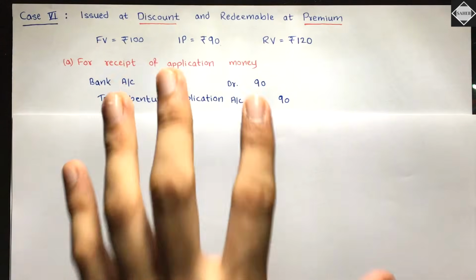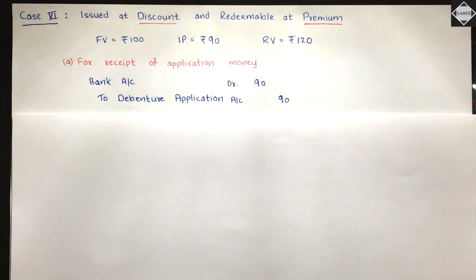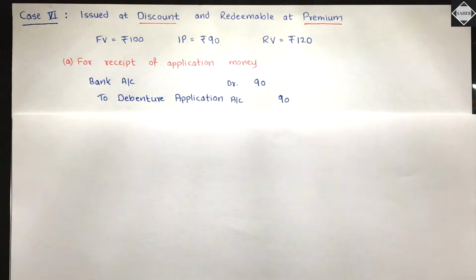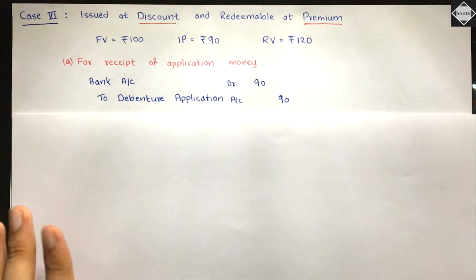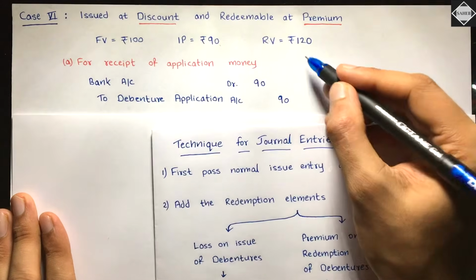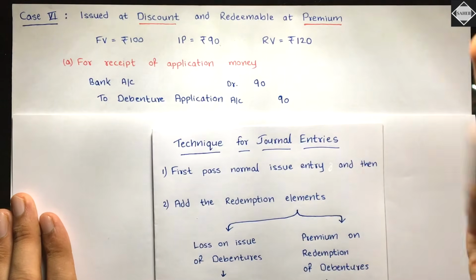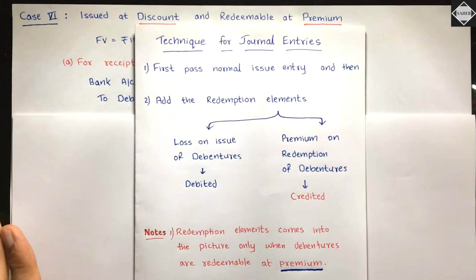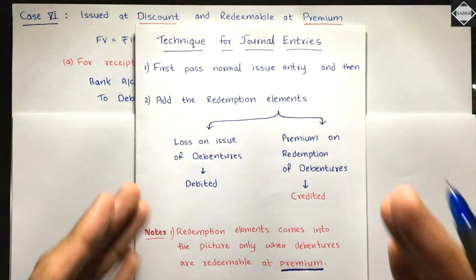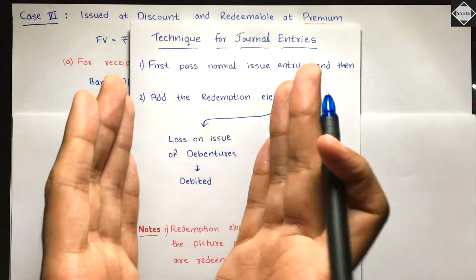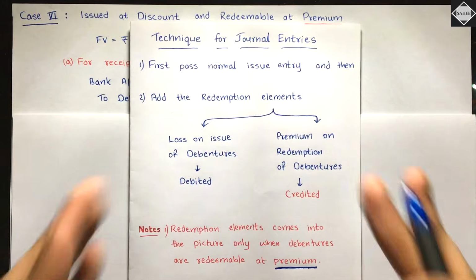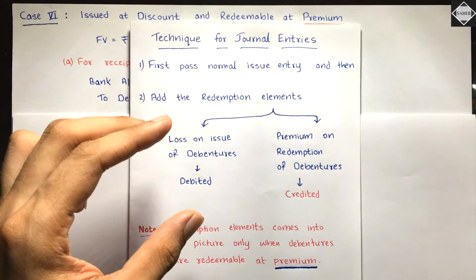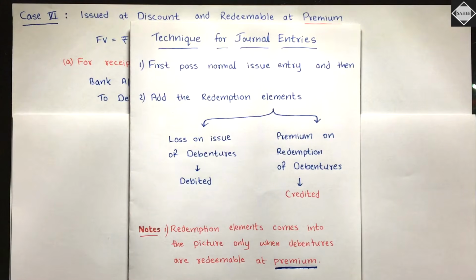But in this case you have redemption elements, because redemption is happening at premium, redeemable at premium. Whenever redemption is at premium, you know there will be redemption elements. 20 rupees extra we have to pay. So that extra thing is what? Loss on issue of debenture, and at the same time we have to pay in future. It's also a liability. Double entry system we are following. We can't just record loss and leave it as it is. No, we have to record both the things, loss as well as the payment that we have to make in future. Is that clear? Okay, fine.